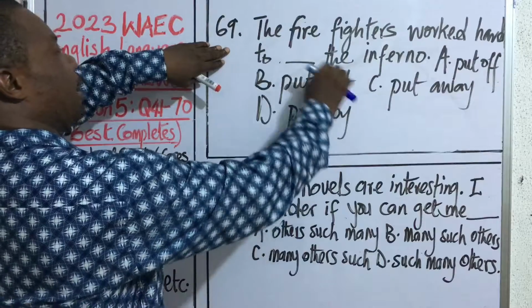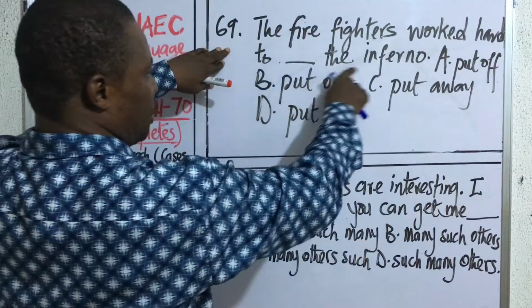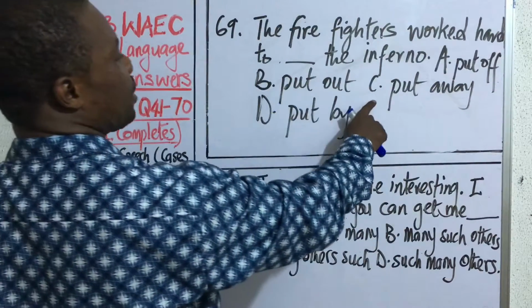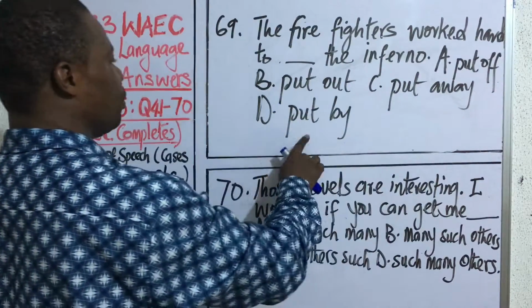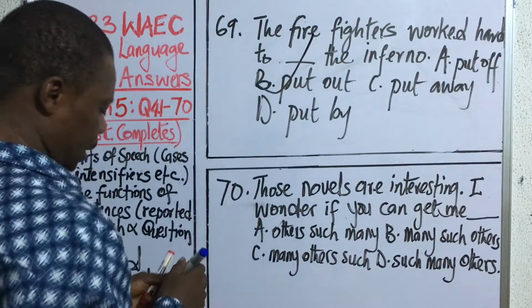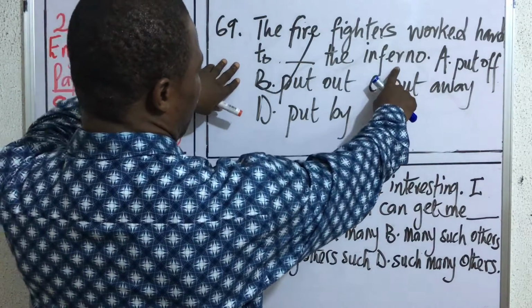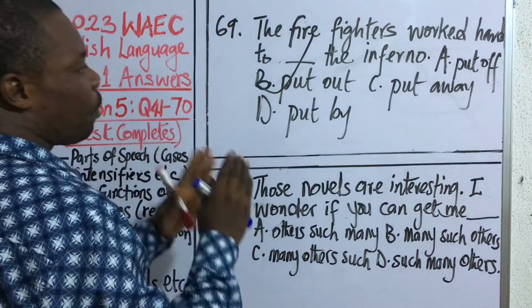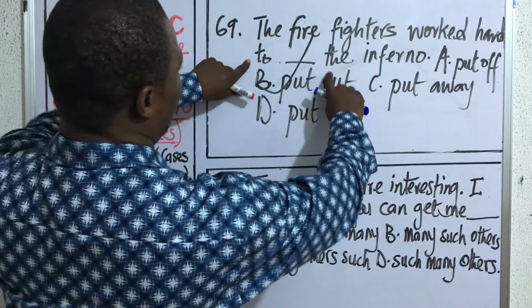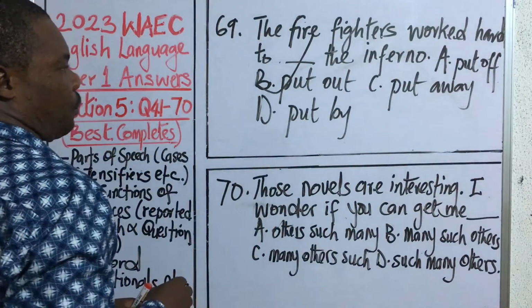Question 69. The firefighters worked hard to dash the inferno. A. Put off. B. Put out. C. Put away. D. Put by. The correct answer to this question is B. Inferno means a huge fire. And if you talk about stopping the fire, then you use the prepositional phrase put out. Generally, this problem is a test of prepositional phrase.